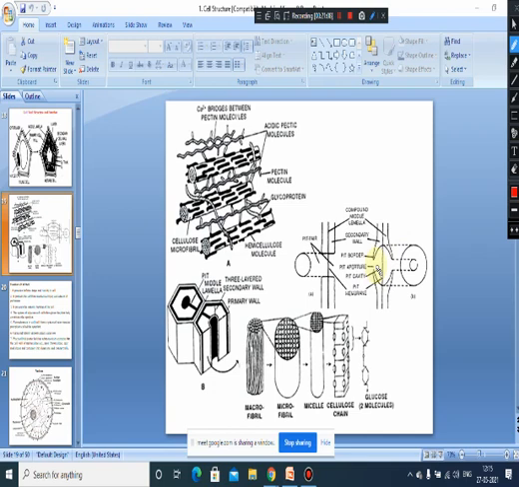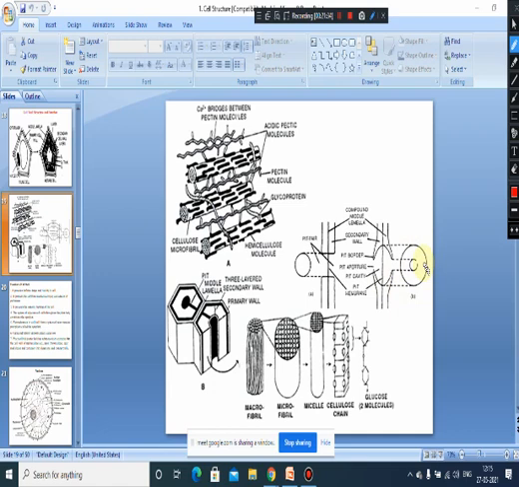And from the surface view, it appears to be bordered, because this bordered line which appears is the edge of this pit chamber here. This is the edge of the pit chamber, and from the surface this pit chamber appears like a border, and that's why it is called a bordered pit.